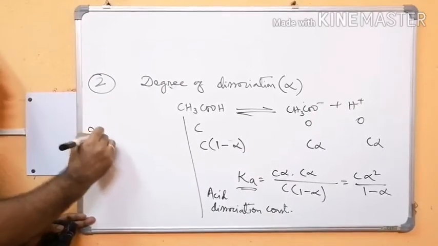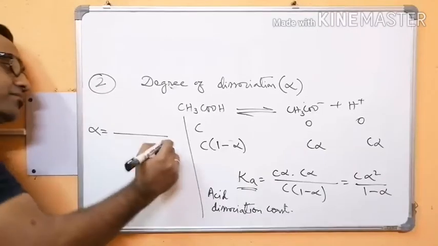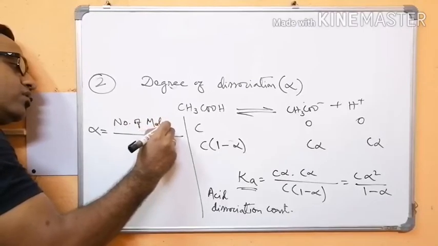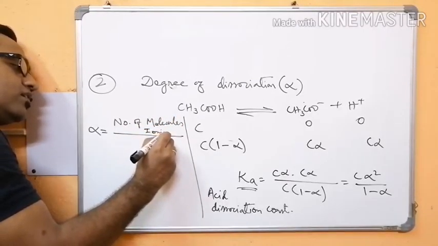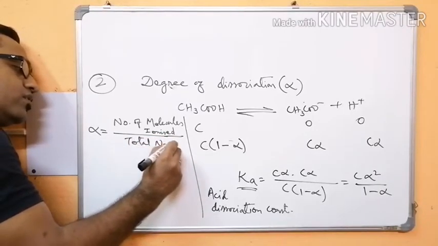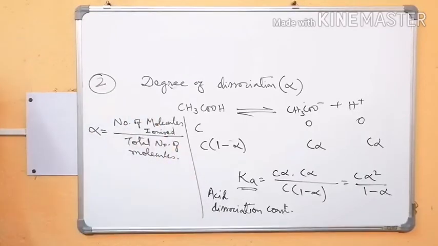Now the degree of dissociation alpha is defined as the number of molecules dissociated or ionized by the total number of molecules. So the number of molecules ionized, how will we get it?